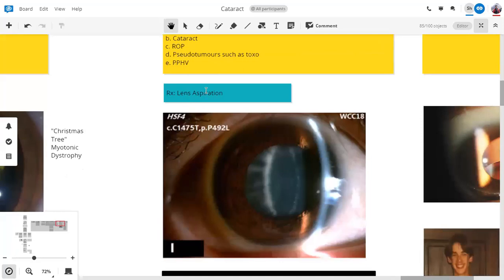What will happen if a timely lens aspiration is not done? What problem could occur? The child will develop amblyopia. Amblyopia, squint. What is the pathogenesis behind this? What could go wrong? Because the child will not see properly from one eye, that eye will not be used. Exactly, that is the reason, and that is why if the child has significant visual impairment, surgery is immediately indicated.